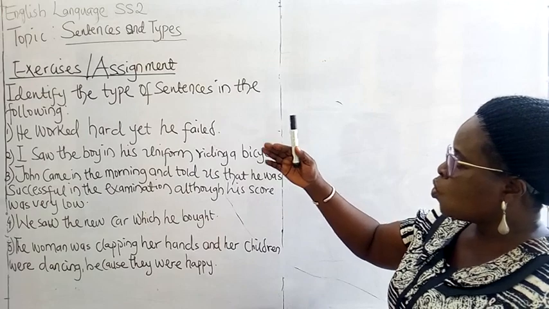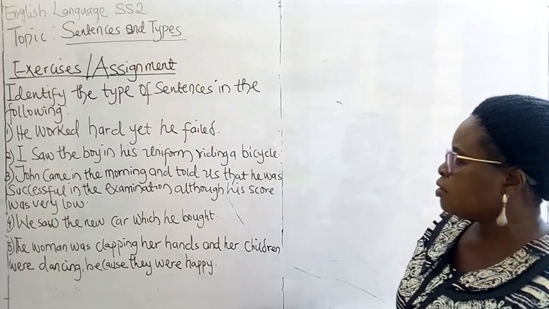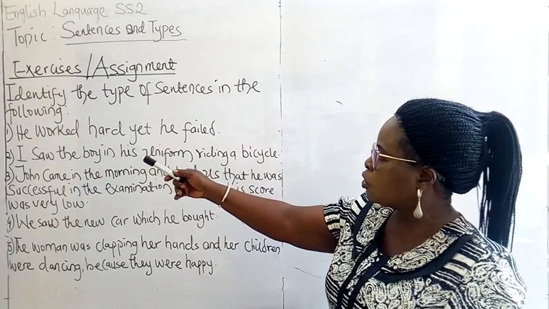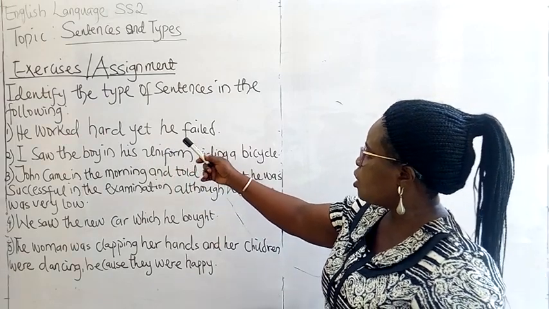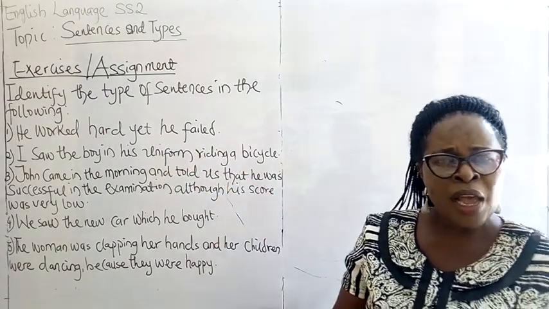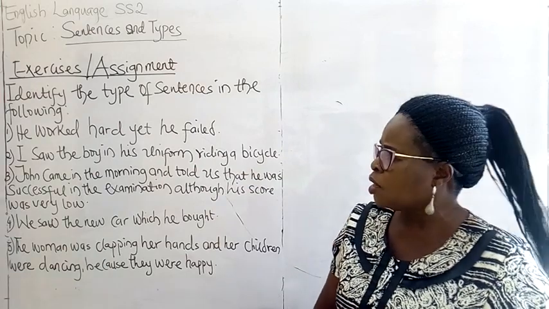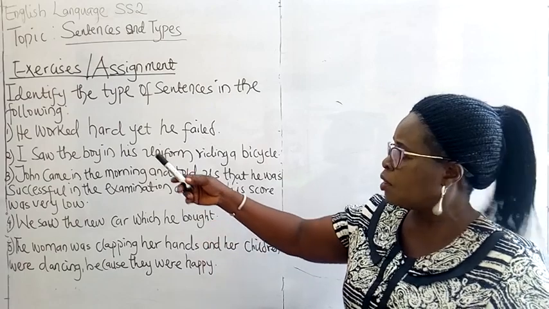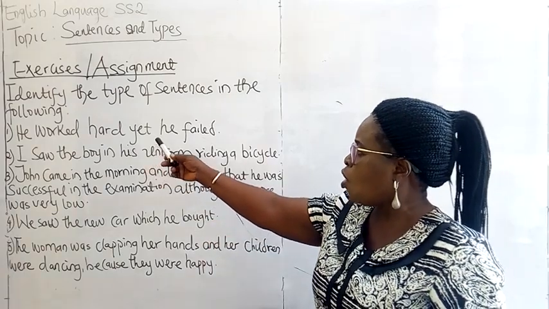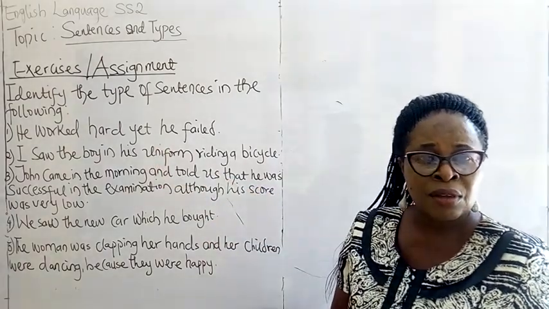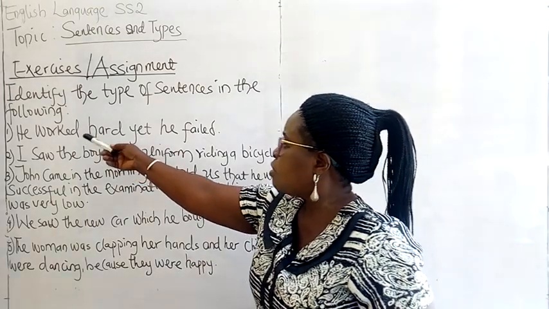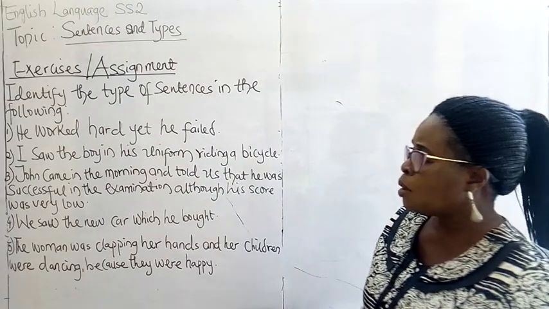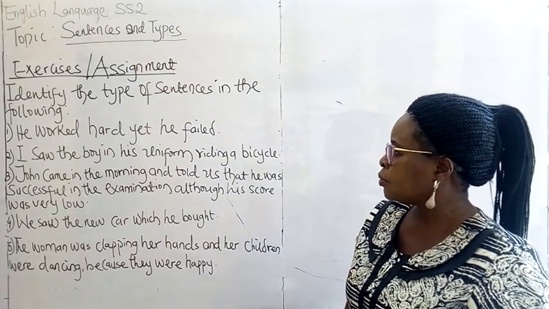So let's go through the exercises together. 1. He worked hard, yet he failed. What type of sentence is number 1? You can agree with me that the sentence is a compound sentence. It has the first part as a simple sentence and the second as another simple sentence.